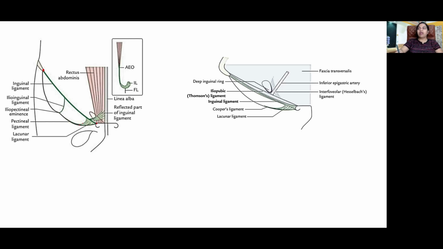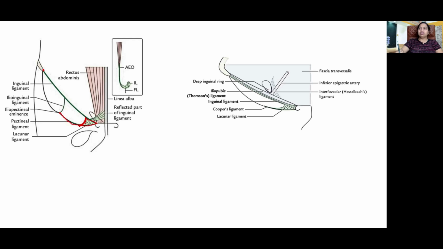The lacunar ligament is a triangular extension covering the medial part of the pecten pubis. The free concave margin of the base of the lacunar ligament forms the medial boundary of the femoral ring. A thin extension from the base of the lacunar ligament along the pectineal line up to the iliopubic eminence is called the pectineal ligament of Cooper.